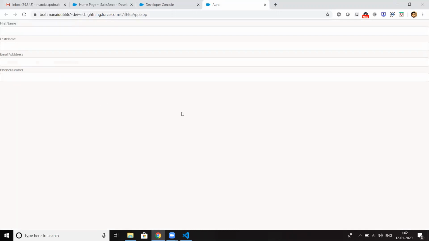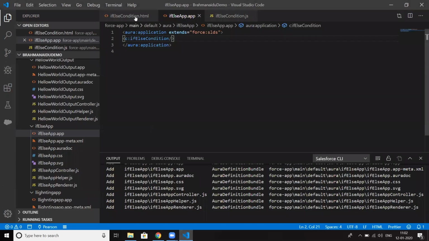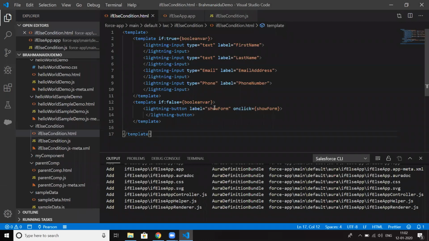Now I'll create one button here. Whenever the user clicks on cancel, I just want to navigate to the first page. First page in the sense, I just want to display the show form button.